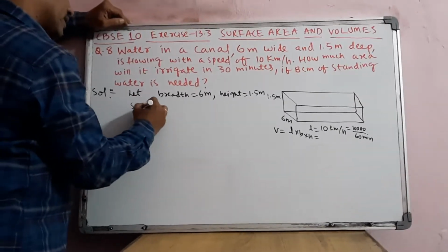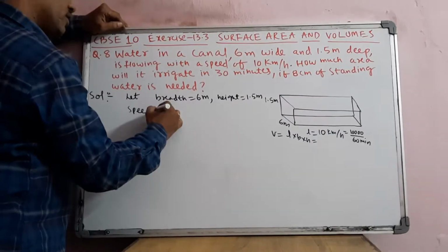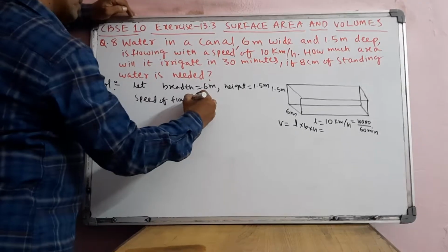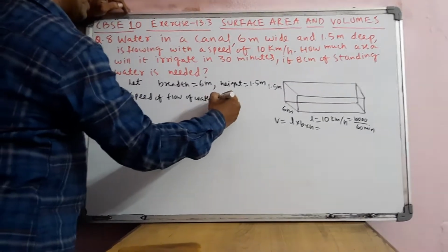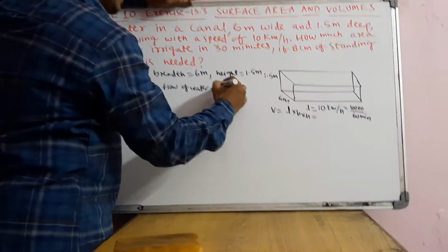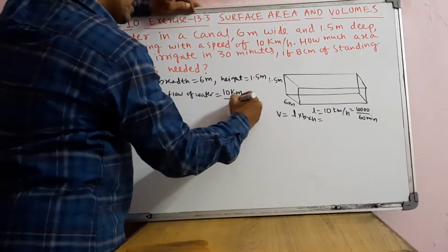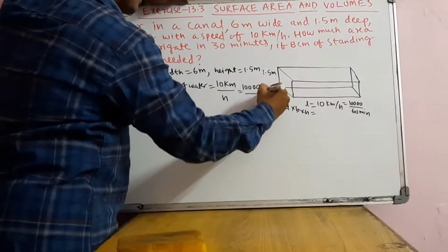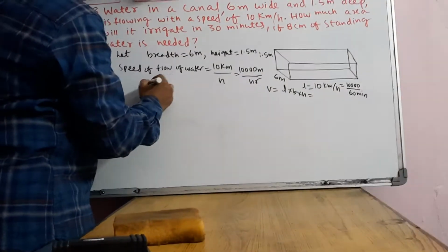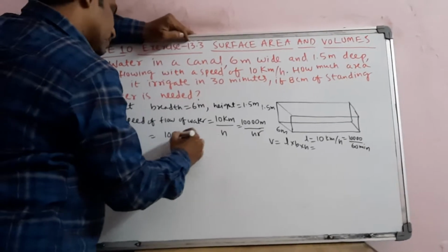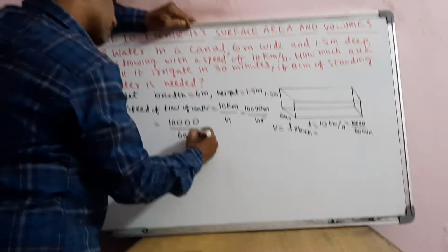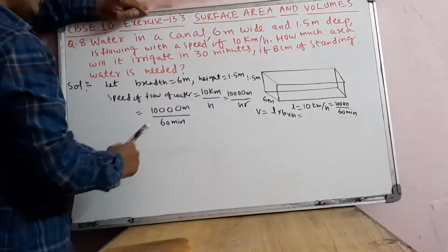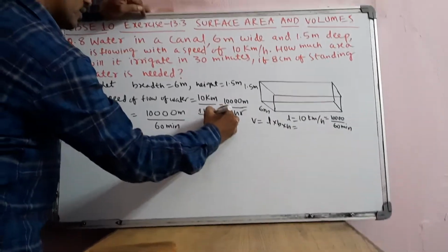Speed means you can take like length, speed. Okay, speed of flow of water. So that is nothing but you are taking it as length only, 10 kilometers per hour. So it means that 10,000 meters per hour. So per hour means you will get 60 minutes. So 60 minutes will take. So this is the thing. Okay, right. So now, 1 hour you can take.